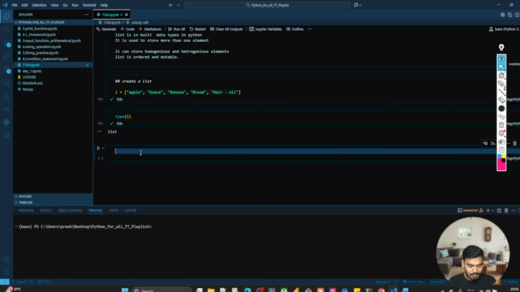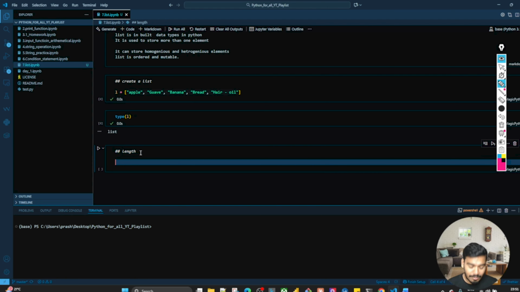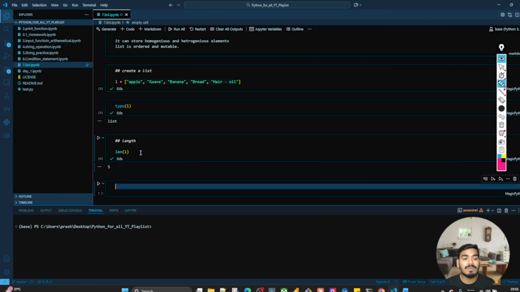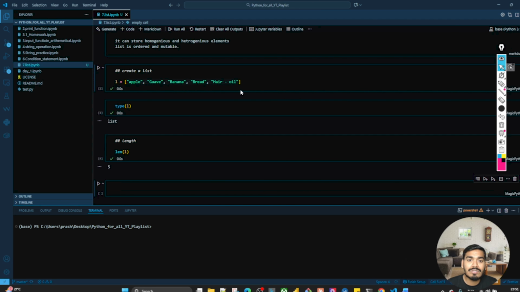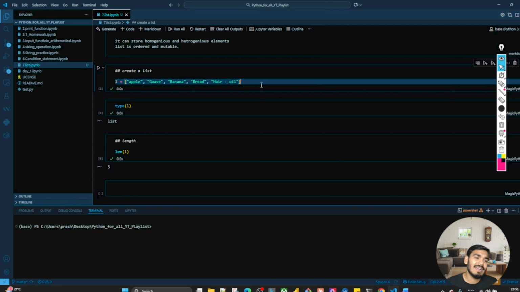Now we'll check the length of this list. What is the total length of this list? We take this function len, and under this we pass L. So the total length of the list is 5. How? 1, 2, 3, 4, 5, right? Don't say here 'hair' and 'oil' are two elements, it's one element. You can see that I have written it under one inverted comma. Now you will say why I have written it under inverted commas. Guys, these are strings, and we are assigning all these into one variable.